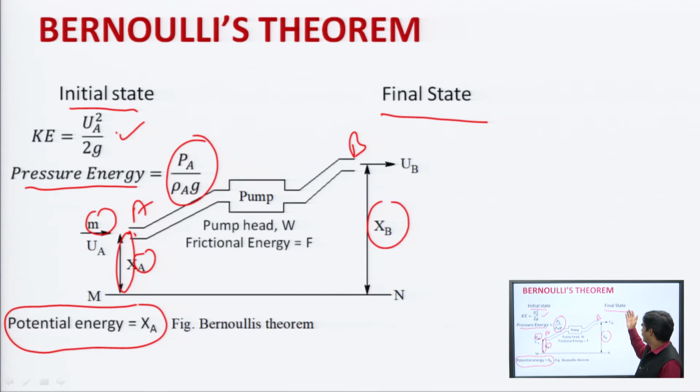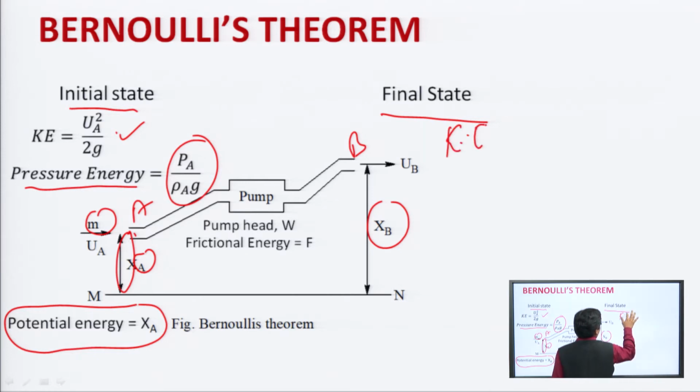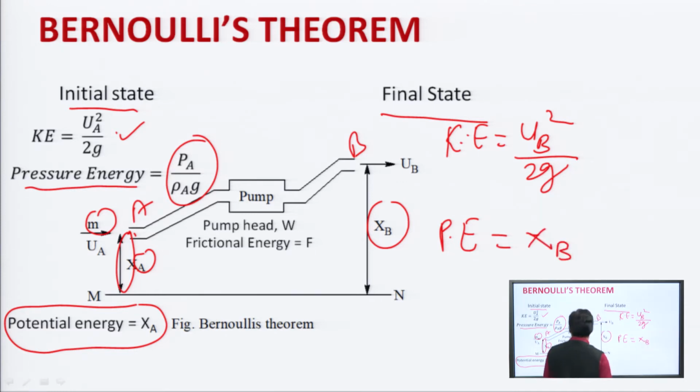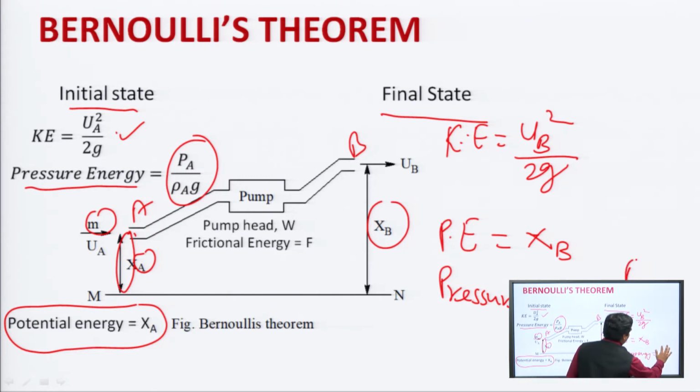Similarly, at the final state, kinetic energy will be u B square by 2 g, potential energy will be equal to x B, and pressure energy will be equal to P B by rho B g.